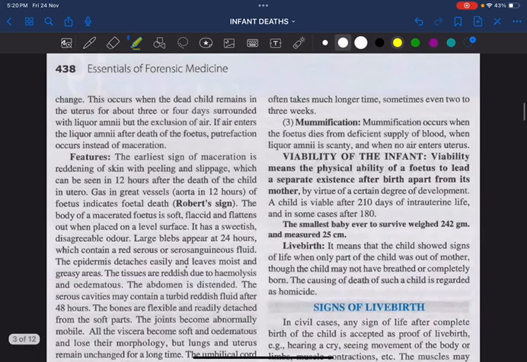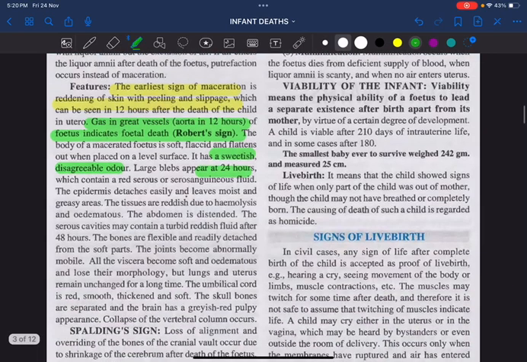Remember, what is the earliest sign of maceration? It is the reddening of skin with peeling and slippage, which can be seen 12 hours after death of the child. And here a very, very important MCQ question: gas will be present, especially in the aorta and large vessels, which indicates fetal death. That is called Robert's sign. The body of the macerated fetus will be soft, flaccid. There will be a sweetish and disagreeable odor. Large blebs will be formed within 24 hours, which contain red serous or serosanguinous fluid.